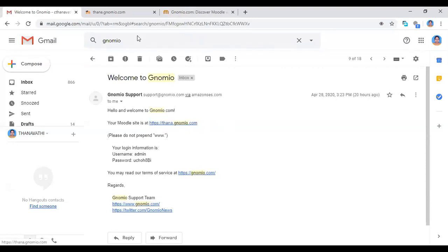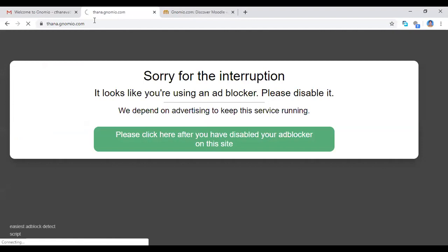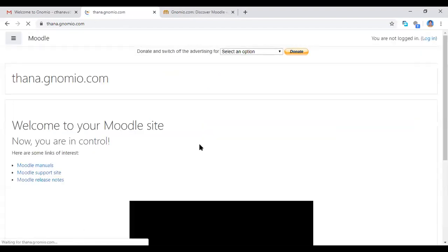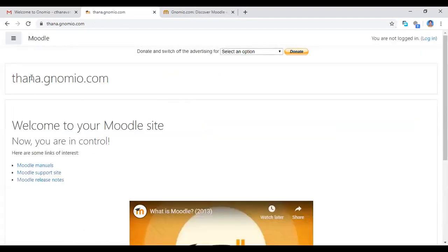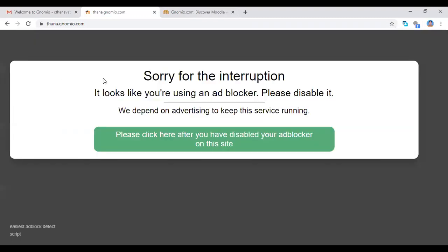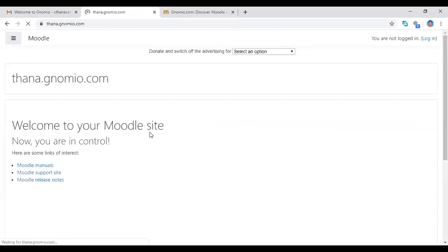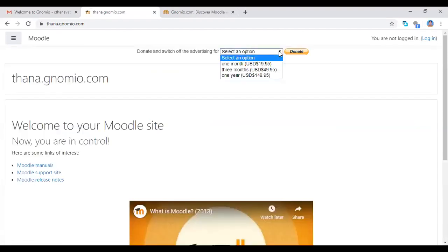Now I am clicking this site from my email inbox. When I click this email URL address, this is my Moodle. Just one minute. This is a free Moodle platform. Then only they always sending that